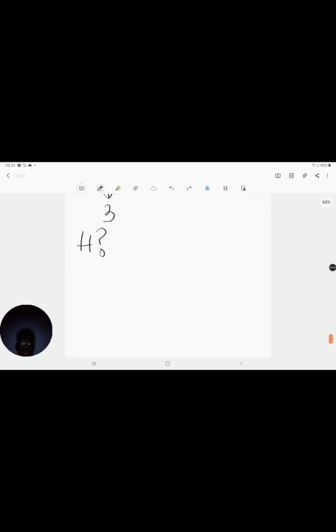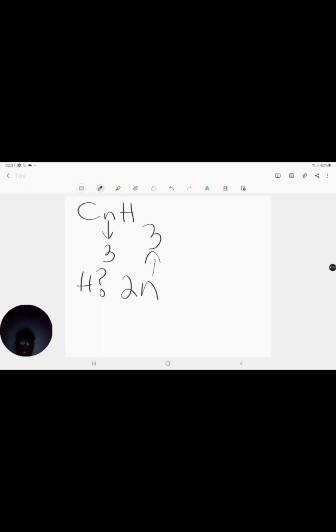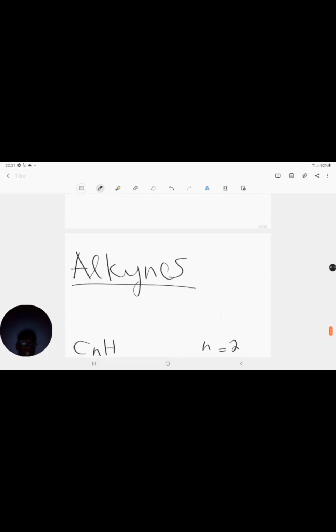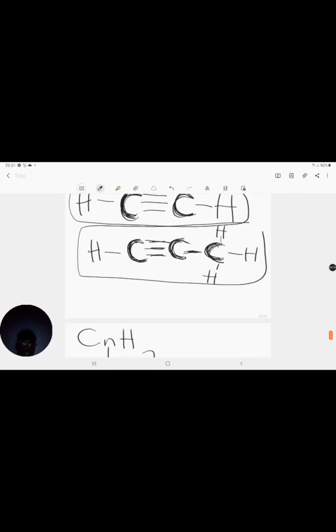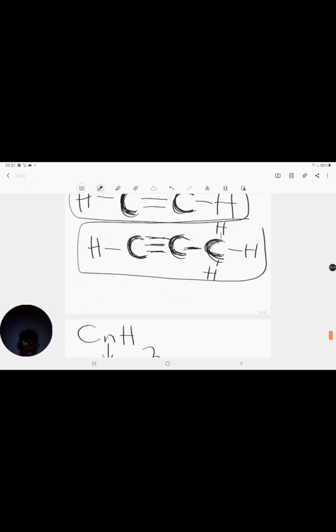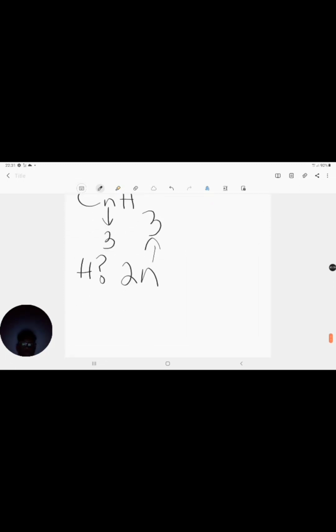So if I go back down here, I know I need 4, right? But I take my N. Remember, my N I always multiply with 2. Always multiply with 2. And then I know that my N is 3 because I have 3 C's. That's 1, 2, 3. So that's 3, right? So then I say, what is 3 times 2? 3 times 2 is 6.